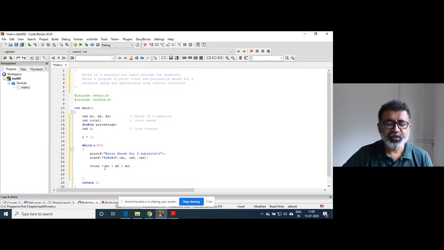This is an arithmetic expression. m1, m2, m3 are integers, and that's why we are storing the addition of all three variables in the variable total, which must also be an integer. Take care that the data type of left hand side and right hand side is always the same.